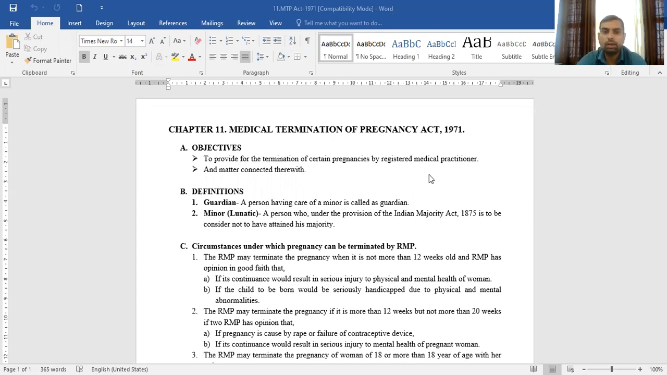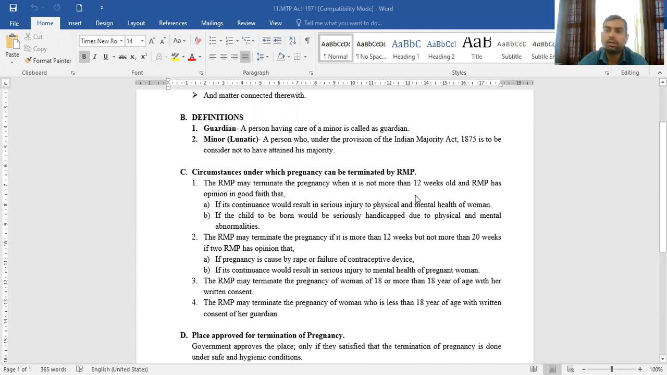Students will also be able to learn the various definitions related to the MTP Act, then various circumstances, then what the approved places are, and what facilities are required for the approval of approved places. Approved places means the places where the pregnancy can be terminated by the registered medical practitioner. And finally, the student will be able to learn about various offenses and the penalties involved in the breach of any of the rules included in the Medical Termination of Pregnancy Act 1971.